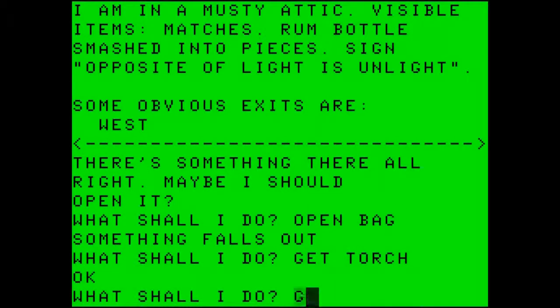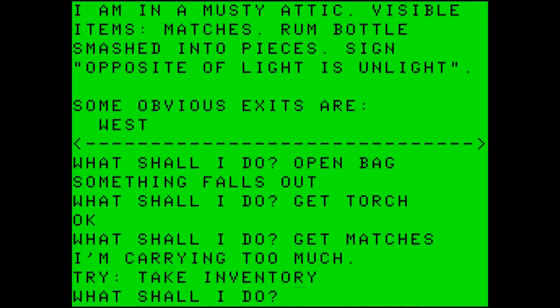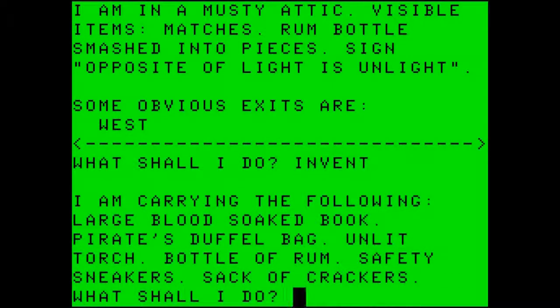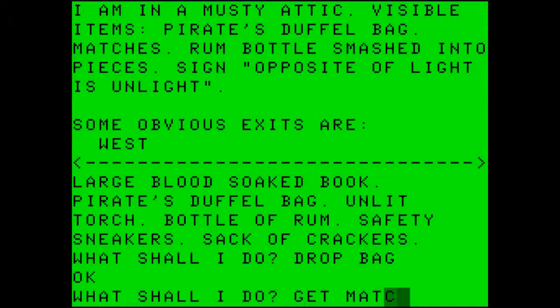Let's get the matches. If I am right, this will show us something. I am carrying too much. Try take inventory. I know our inventory, but we need to drop the bag. I'm carrying a large blood-soaked book, pirate's duffel bag, unlit torch, bottle of rum, safety sneakers, and sack of crackers. That is 6 items. Let's drop the bag and then get the matches.